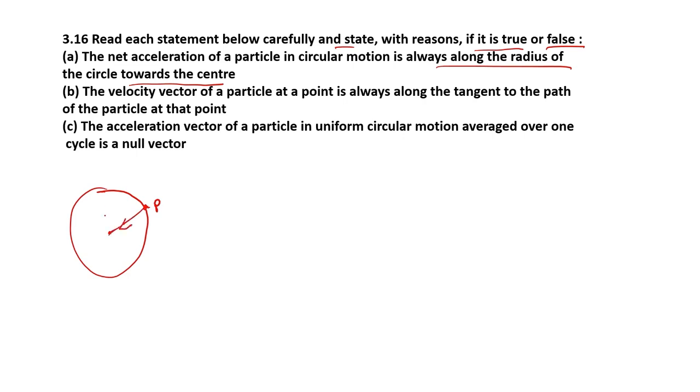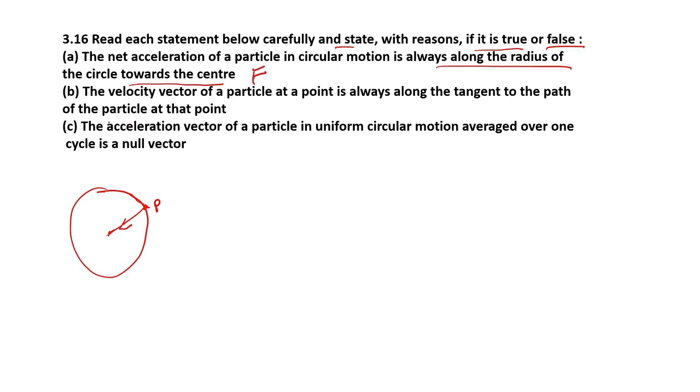But we all know that this is only true when the particle is moving in uniform circular motion, that is, the speed of the particle remains constant. Only then is it possible that its acceleration is towards the center. Otherwise, when it is changing its speed, it will have a certain magnitude of acceleration in another direction also. So this is false.